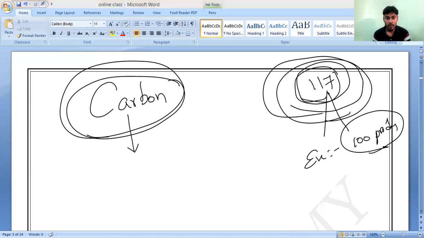So carbon can produce a very huge number of products, in the sense of compounds, or we can call them objects, which not even all the remaining elements combined can form as many objects as carbon will form.